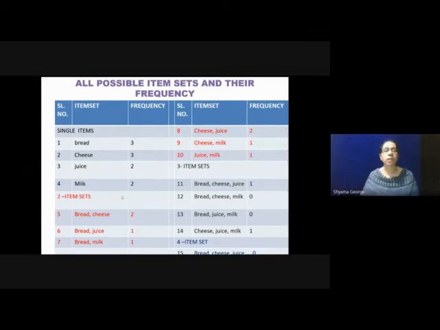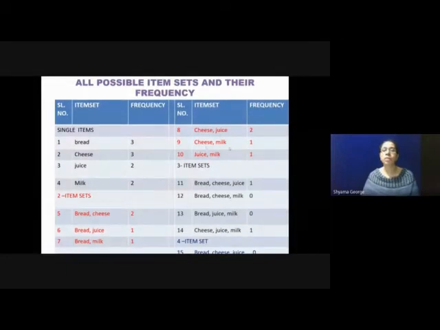Now we take the combinations of 2 item sets from these single items. The 2 combinations are bread cheese, bread juice, bread milk, cheese juice, cheese milk, and juice milk. Bread and cheese appear together 2 times in the transaction database. Similarly, bread juice 1 time, bread milk 1, cheese juice 2, cheese milk 1, juice milk 1.